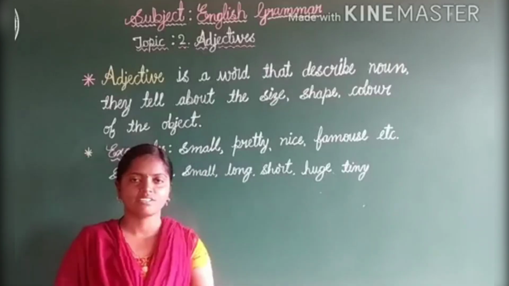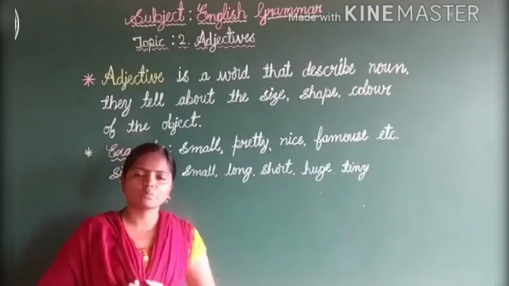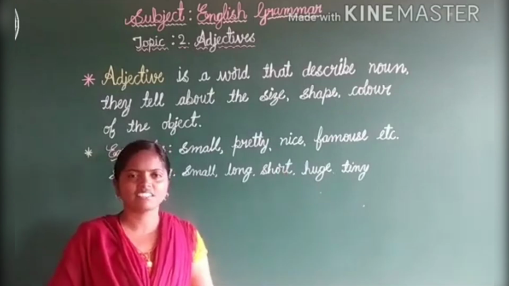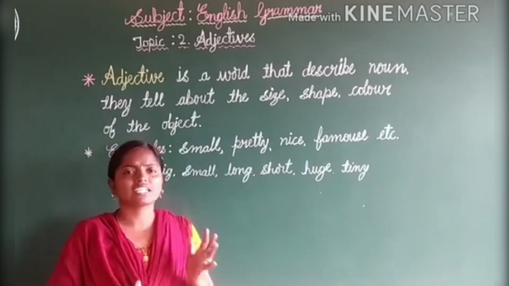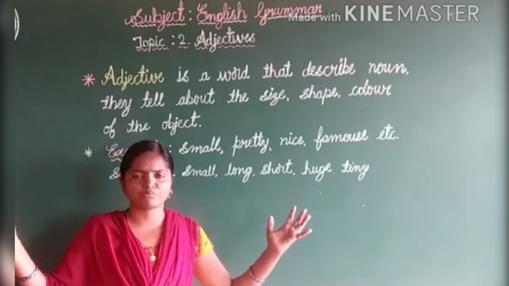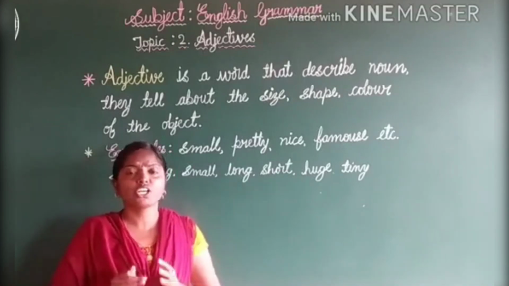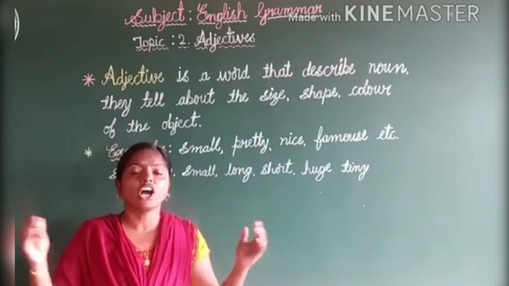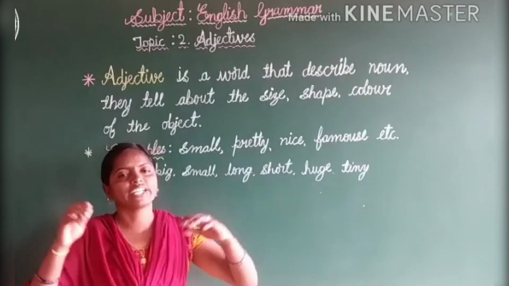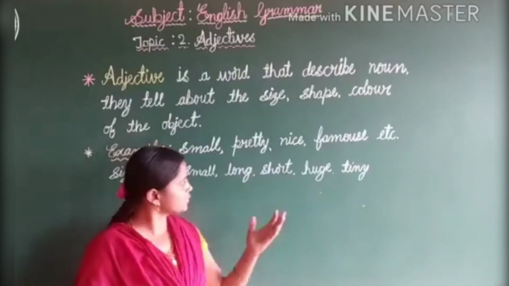Next, huge. See, I am going to give an example for huge. Huge means very big. Have you seen a banyan tree? How does it look? See, that is a very huge tree. Huge means not only big, more than that. Huge tree, huge monkey. Okay, huge means very big.